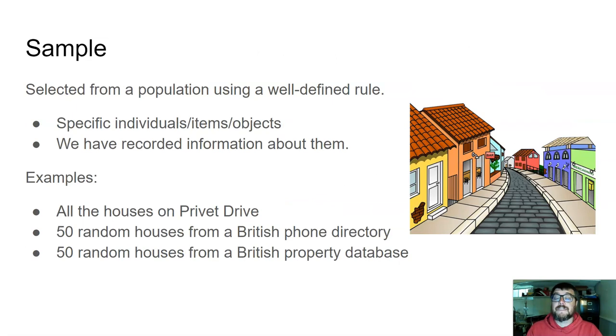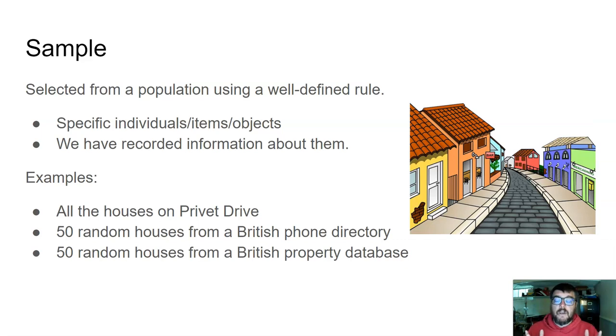The concrete things that we actually measure from are samples. And a statistician considers a sample to be a concrete group of objects or individuals that have been taken from a population. So they come from that population, they've been chosen at random, and we can make direct measurements on them.